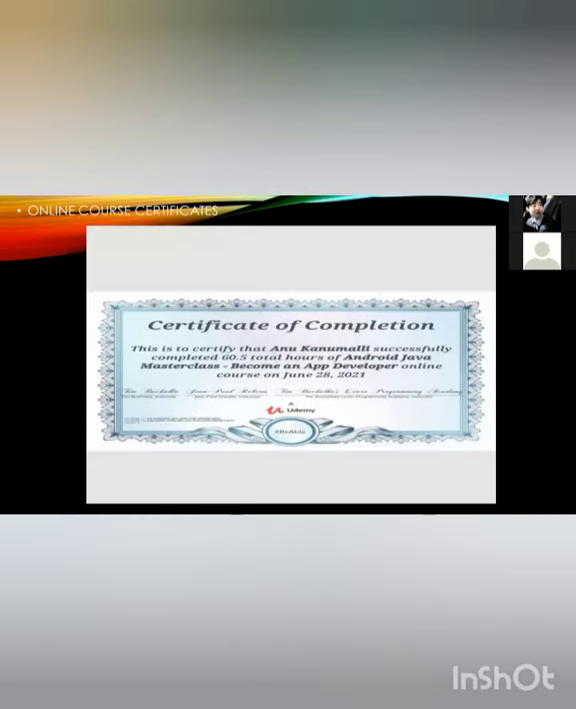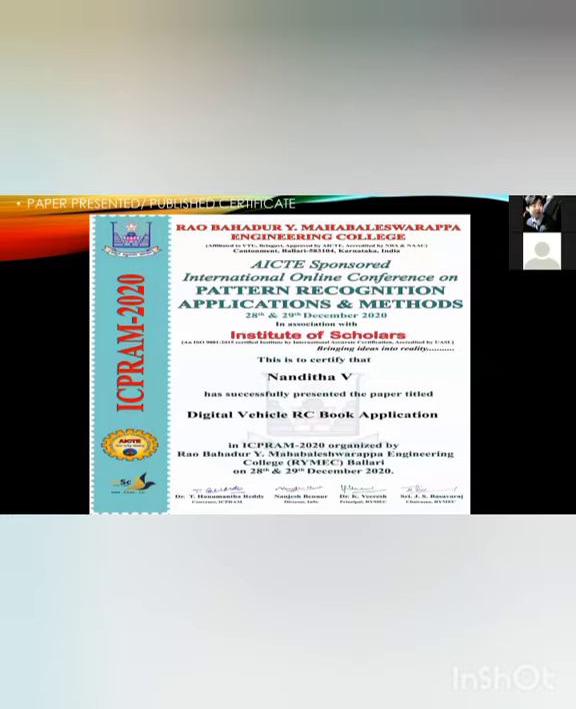This is the online course certificate which was done by Anupama and us. This is the paper presentation certificate from ICPRM, which was conducted on the 28th and 29th December 2020, where we participated. We can honorably say that our application, the digital vehicle RC book application, was selected, and we gave the presentation on this topic, and we received the certificate under the guidance of our ma'am Kavita Juliet.